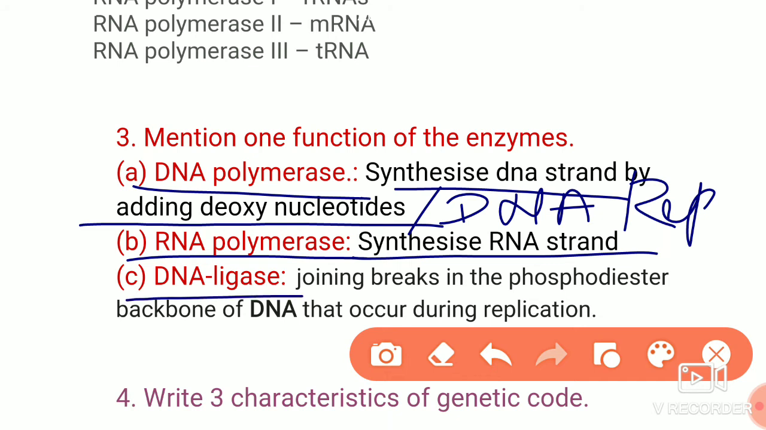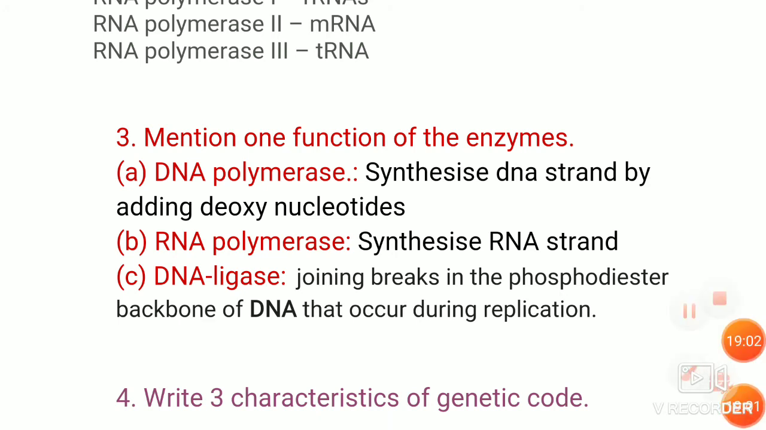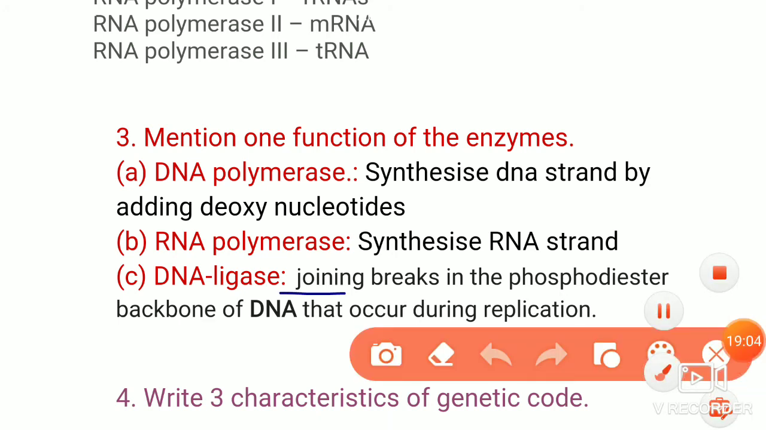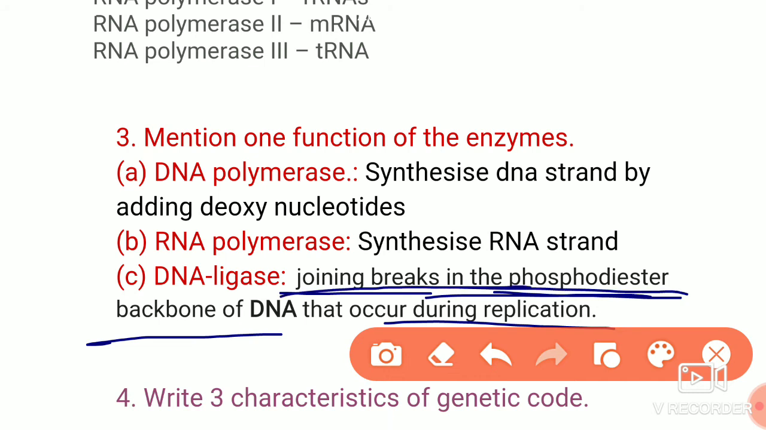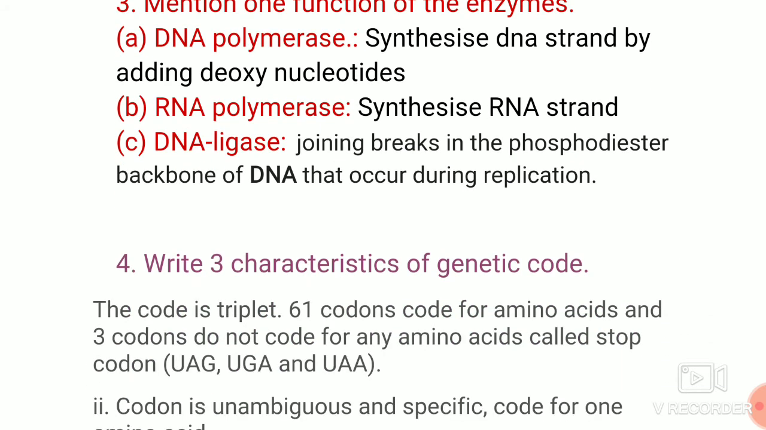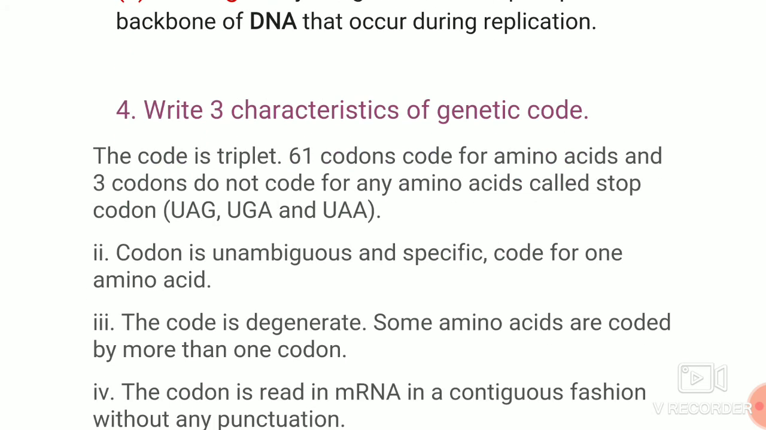The next is DNA ligase. DNA ligase joins the breaks between nucleotides and forms a phosphodiester bond as the backbone of the DNA. That actually happens in the replication process. So it joins the breaks in the phosphodiester backbone of the DNA. That is the job of DNA ligase. The next question is, write the 3 characteristic features of the genetic code.